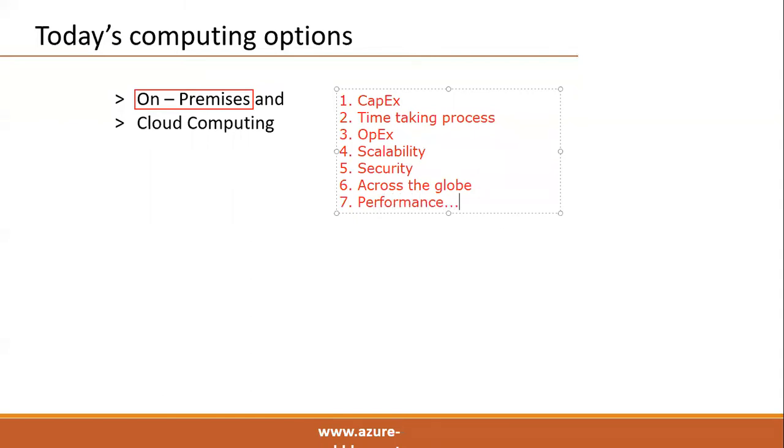So to overcome all these various limitations of the on-premises environment, today most clients are going with cloud computing platforms. Remember, Microsoft has set up data centers across the globe, and Amazon has set up data centers across the globe.